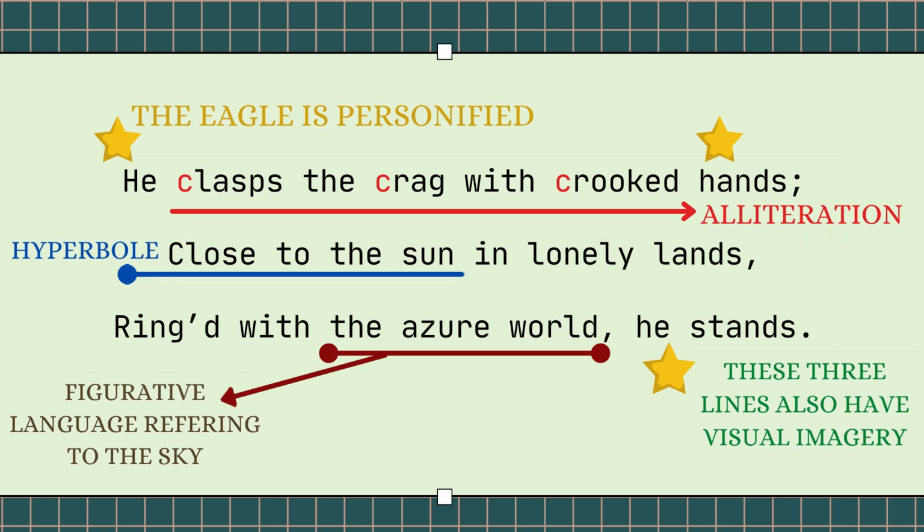So these lines also contain visual imagery. You can see a clear picture of an eagle. You can see a clear picture of the theme of power or majesty of nature. You can also picture in your mind the powerful people in the society through this.